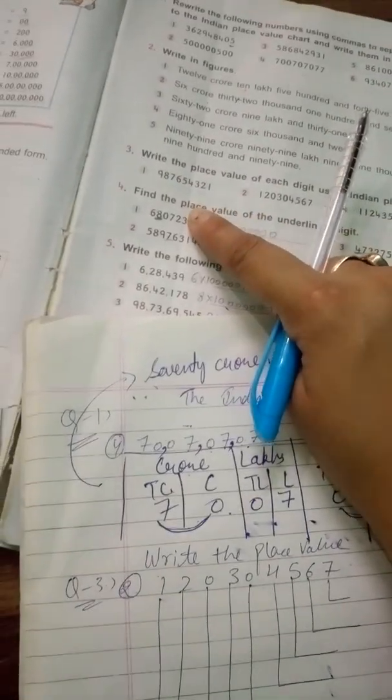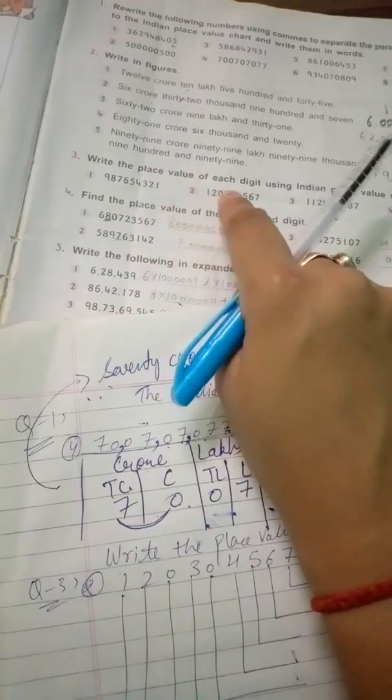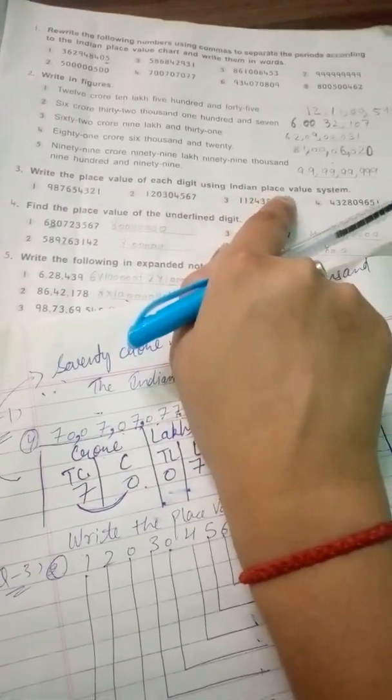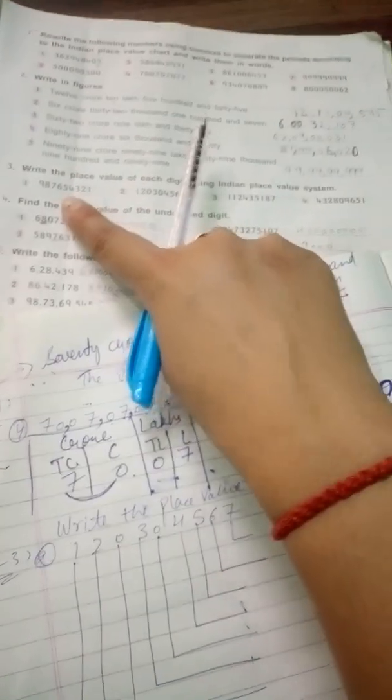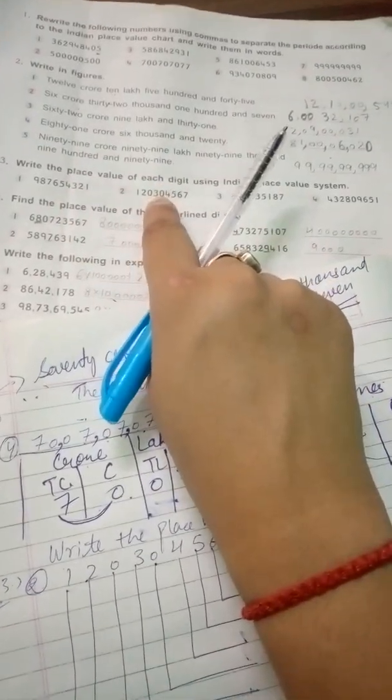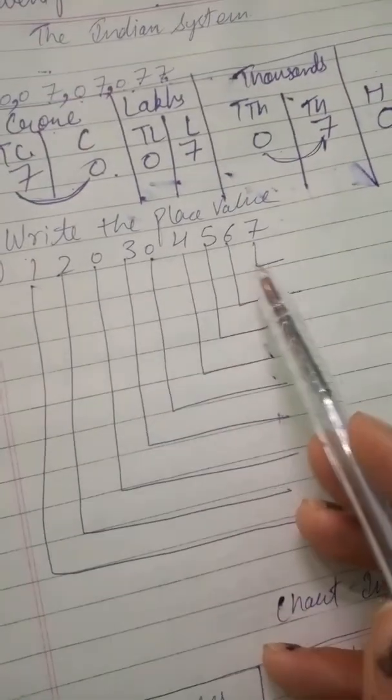In question number 3 we are given: write the place value of each digit using the Indian place value system. We have already done this kind of question. Now we want to go with this, so I have put down the lines like this.